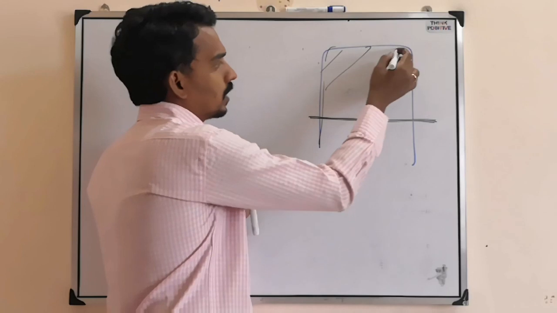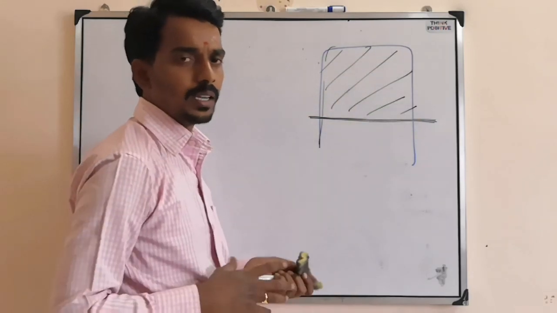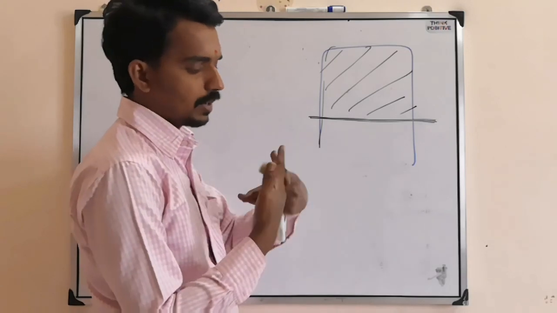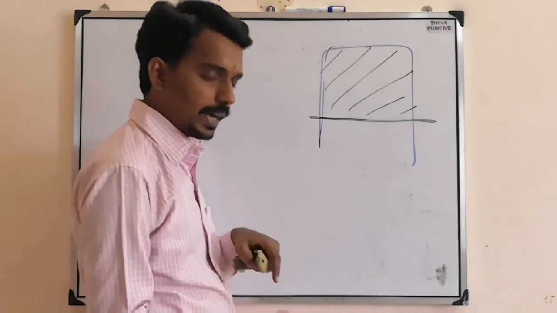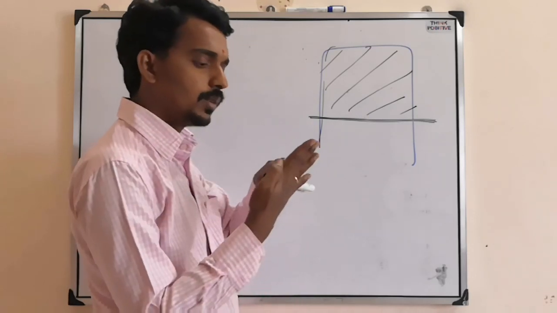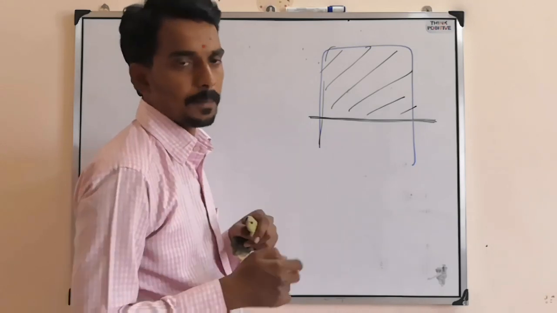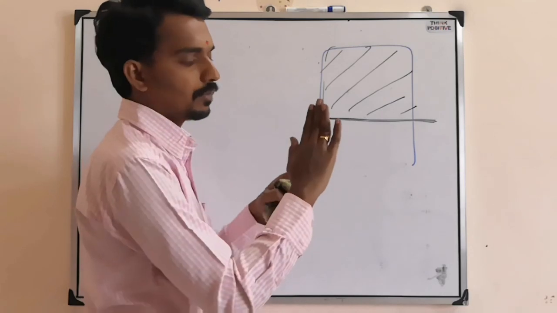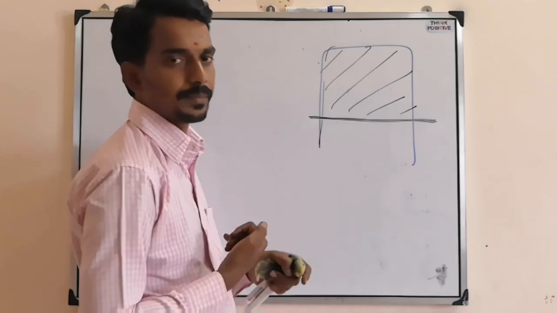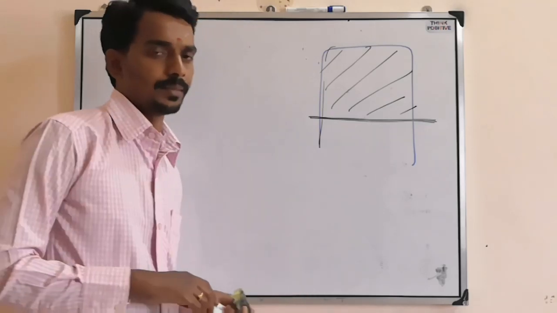You will see a soap film here, and whenever they mention film, two surfaces will be there. Even if you put your hand into soap solution, you will see a soap film between your fingers. But there are two layers, one this side, one this side. Same way here for the frame also, one this side, one this side. So two layers or two surfaces will be there.